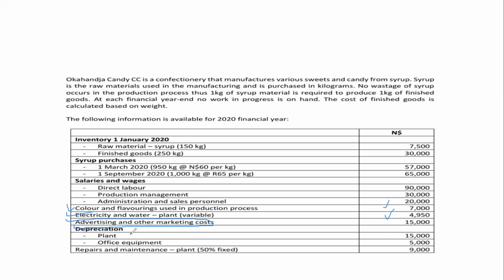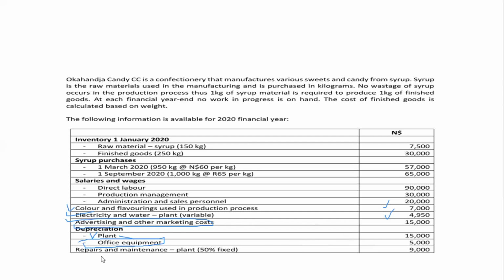We come to depreciation. So depreciation on plant only is the depreciation that we have to take. And this one is for office equipment. Therefore, we don't include it in work in progress. So we only take the depreciation relating to the factory, which is this one here. And that depreciation is 15,000. But since it's a fixed manufacturing overhead, we don't take it straight to work in progress. Okay, we'll come back to that later.